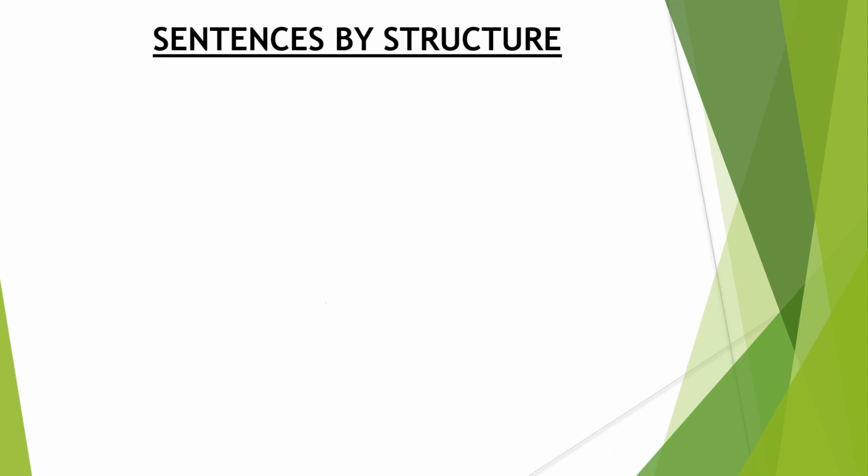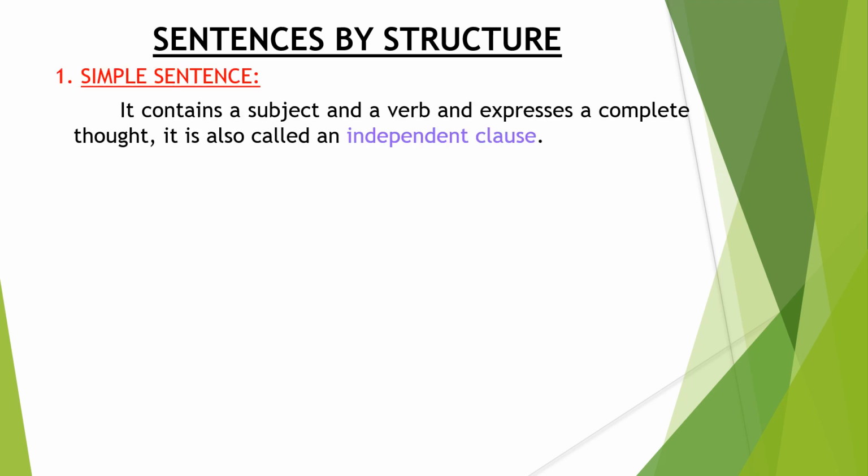Now we will discuss sentences by structure. Simple sentence. It contains a subject and a verb and expresses a complete thought. It is also called an independent clause. So subject and verb should be present. It should be complete in its thought. So we call it an independent clause.